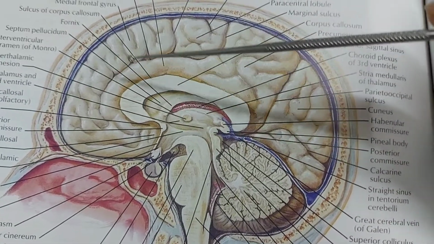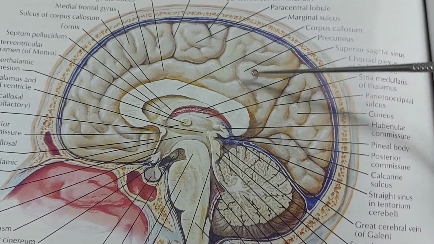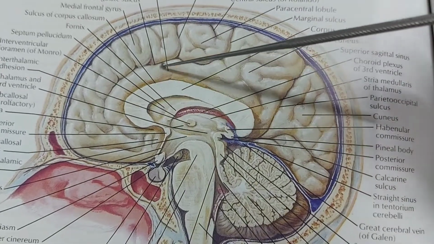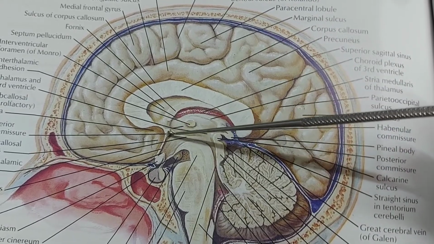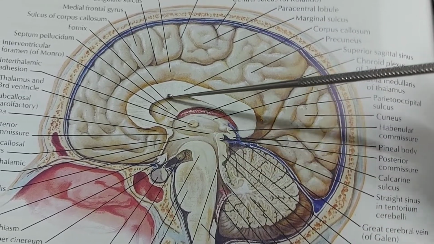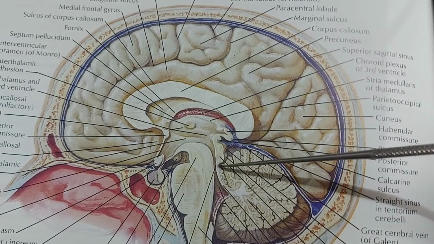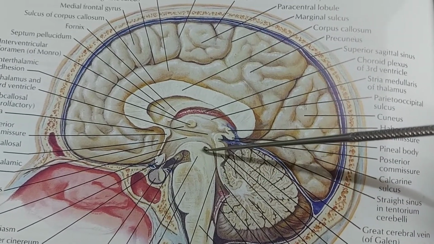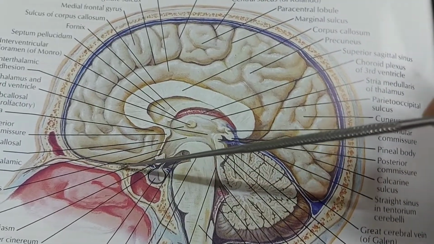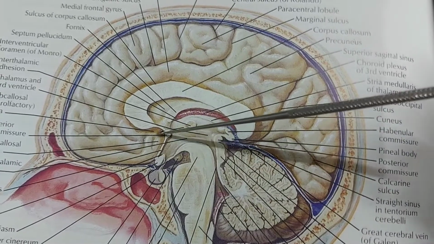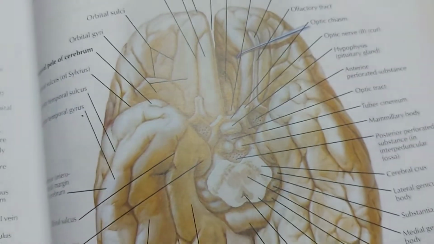Here we can see the area that is known as the limbic system. This is the cingulate gyrus. Here is the fornix. In this part of the fornix there is the mammillary body, and this fornix ends up forming the hippocampus and the amygdala. And here is the olfactory bulb, olfactory tract, and here we can see the parts of the brain that form the limbic system.